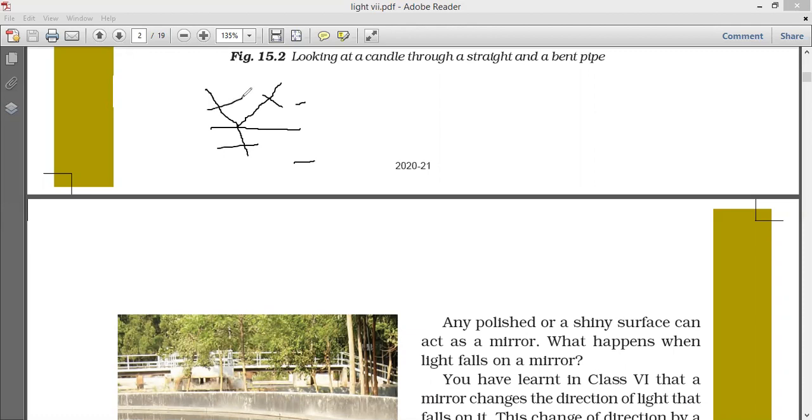This is called the incident ray. Here is the medium. Suppose a light ray is coming like this and falling on the surface, and it will go like this. This is called the reflected ray. In some cases, this is one medium and this is another medium, so both are different media. Then this ray bends slightly and goes. So it is called refraction.